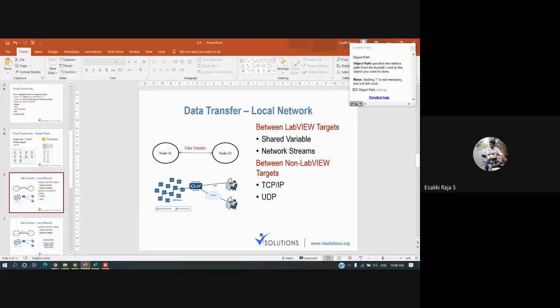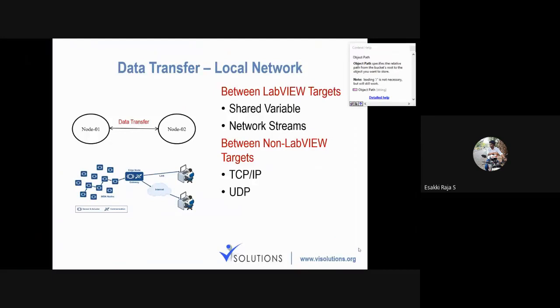For this local network transfer, we don't require internet itself. Okay, so many people think that Internet of Things, IoT, can be done only through the internet. It is not like that. If two hardware or two systems can share data through some communication, even that we can call an IoT. That will be called a commercial IoT.